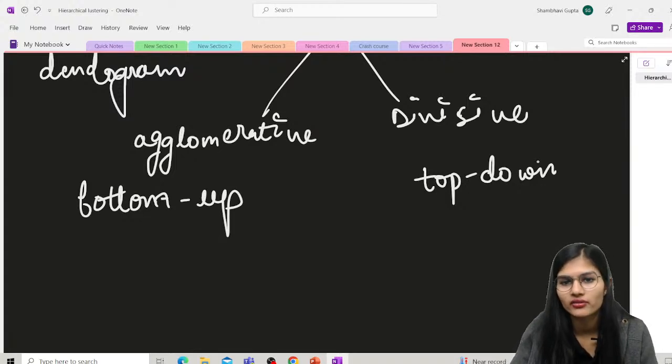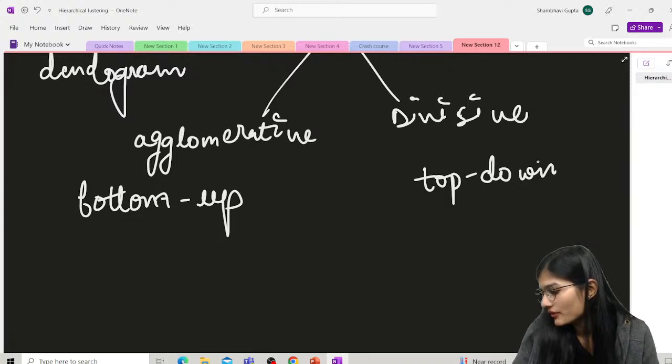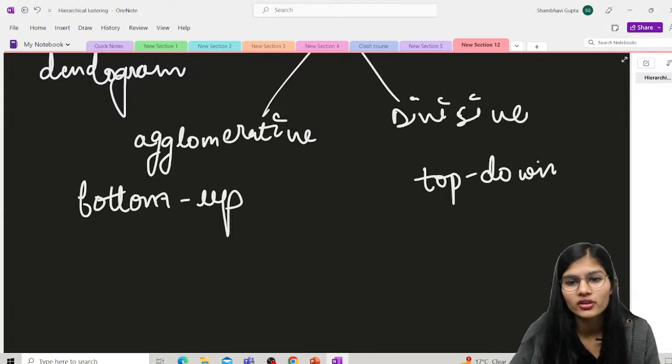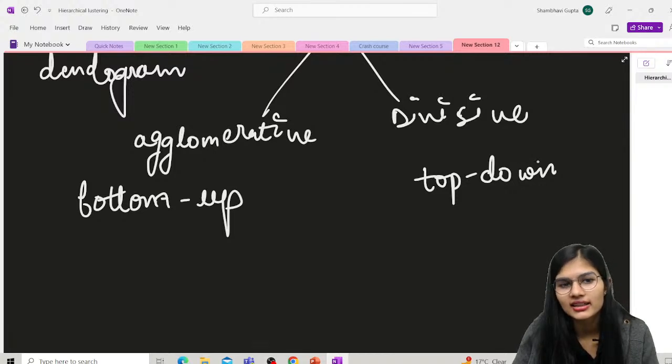That is agglomerative. And if I talk in detail about divisive, it is simply the reverse of the agglomerative algorithm. Okay, that is what divisive exactly means. Reverse of agglomerative. And that is it. That is what agglomerative and divisive is.